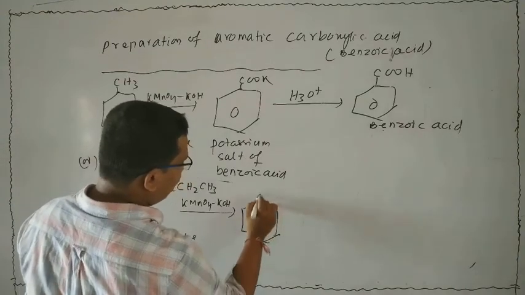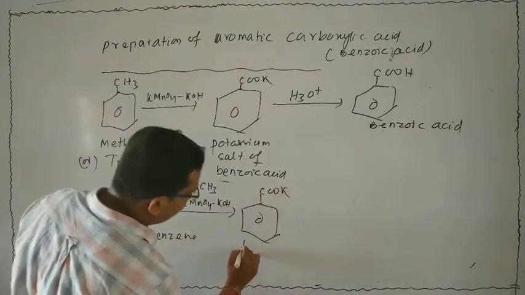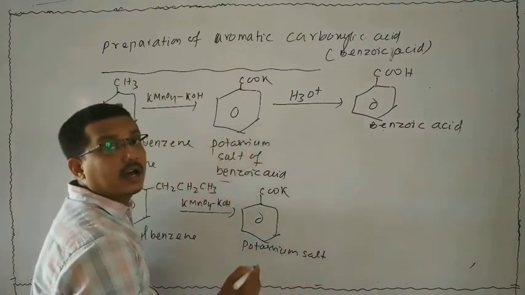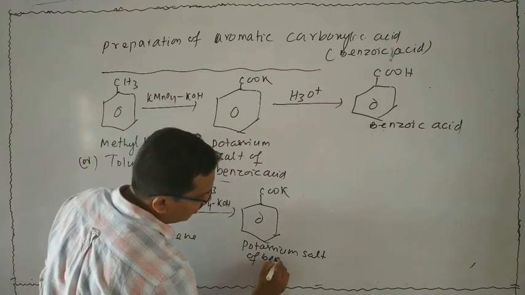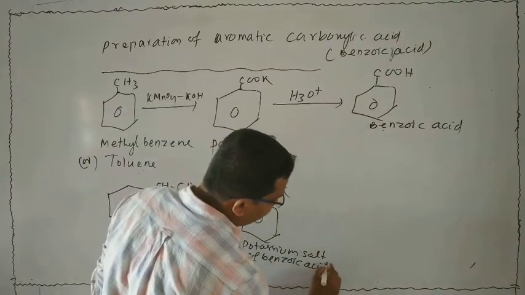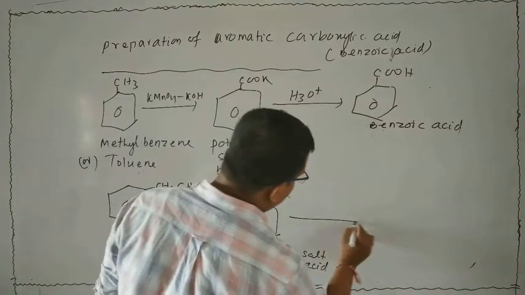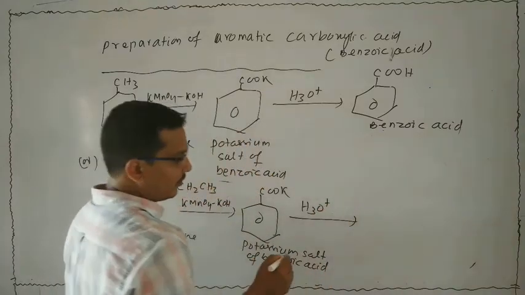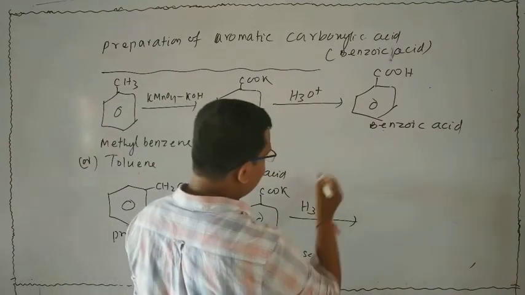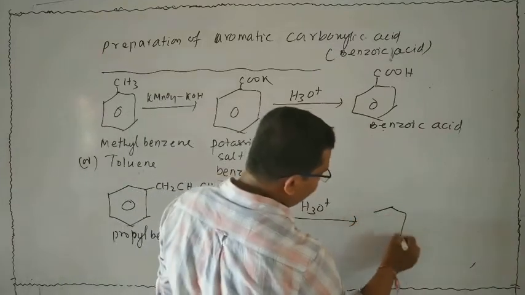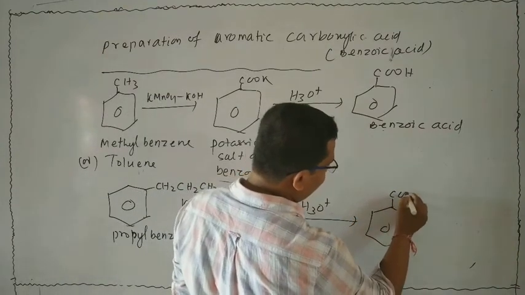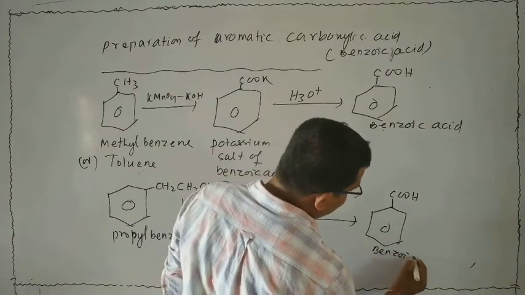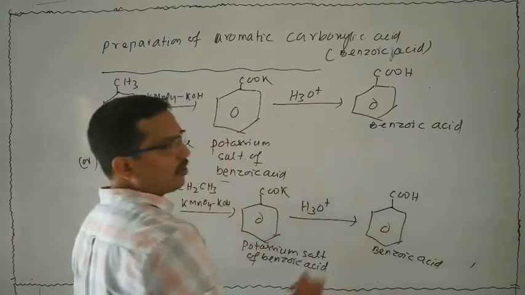That gives the potassium salt of benzoic acid. Now it is subjected to acid hydrolysis with H3O plus. Then what will happen? Again benzoic acid is formed, COOH, that is benzoic acid.